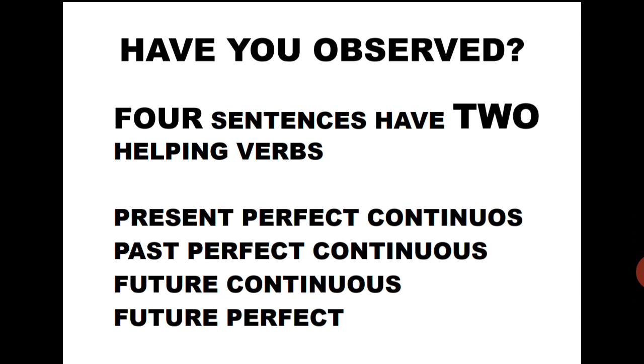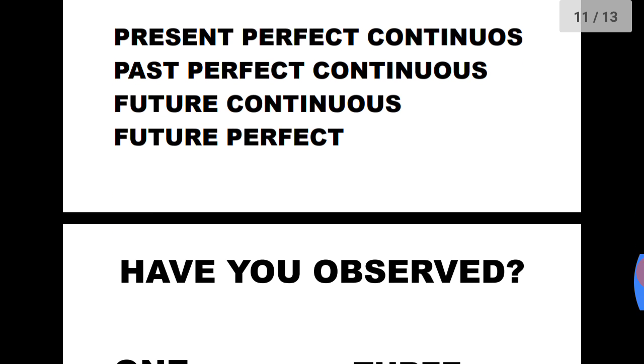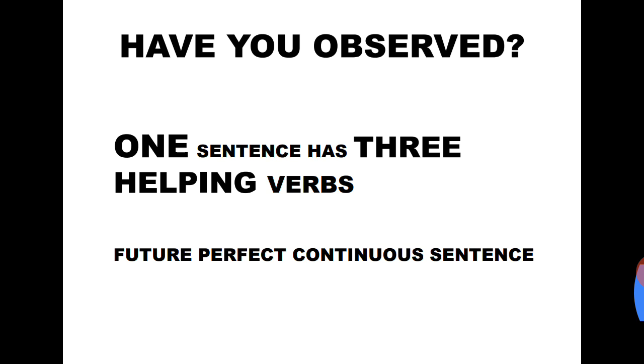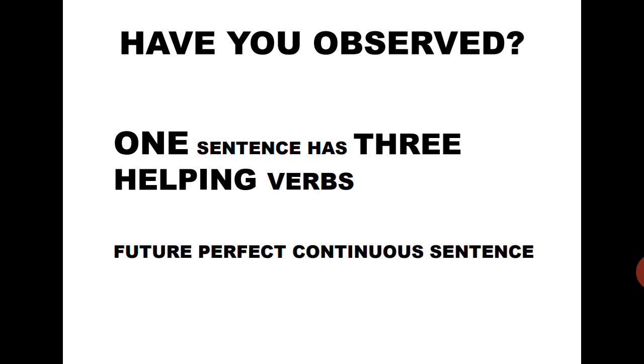If you have observed, you might have noticed there are 4 sentences with 2 helping verbs. Present perfect continuous sentence. We have been writing for 2 hours. Past perfect continuous. We had been writing for 2 hours. Future continuous. I will be writing. Future perfect. I will have written. Then you will have noticed there is one sentence with 3 helping verbs. The sentence is future perfect continuous. I will have been writing for 3 hours.